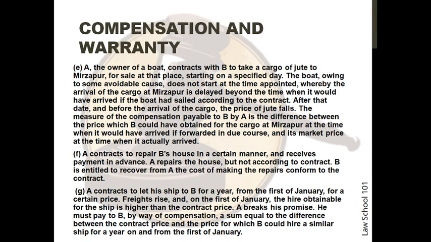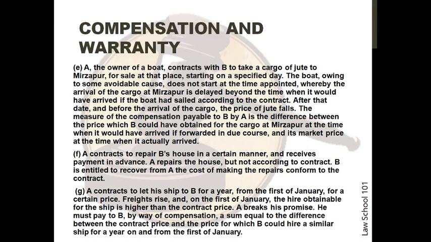Situation 5. A, the owner of a boat, contracts with B to take a cargo of jute to Mirzapur for sale at that place starting on a specified day. The boat, owing to some avoidable cause, does not start at the time appointed, whereby the arrival of the cargo at Mirzapur is delayed beyond the time when it would have arrived if the boat had sailed according to the contract.